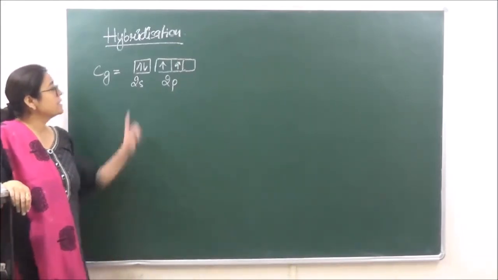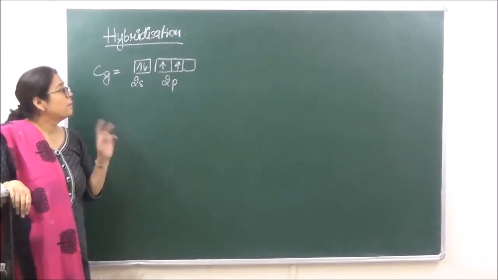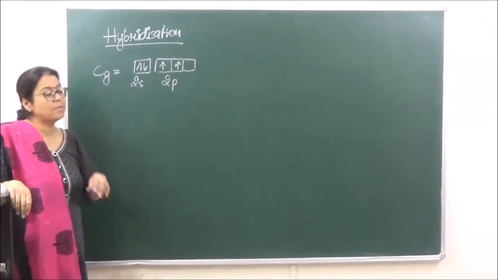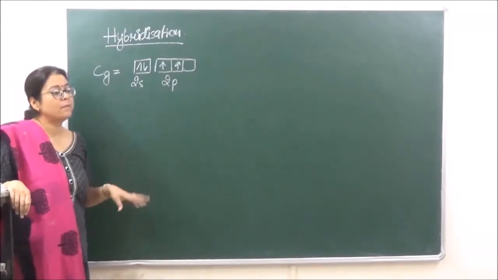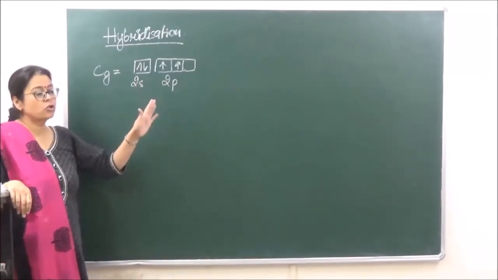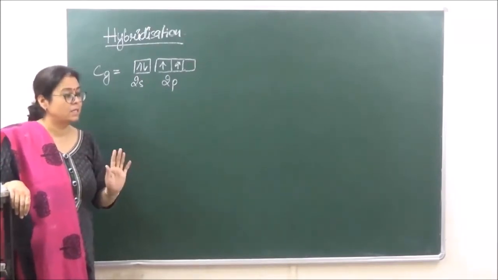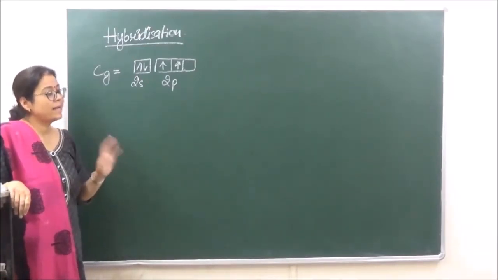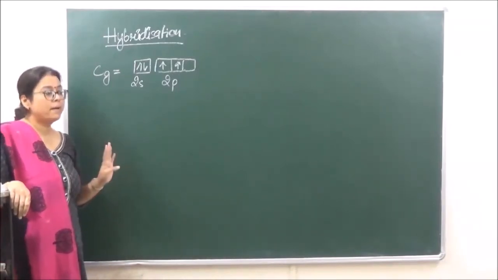So यहाँ पे singly filled जो है, they are only two orbitals. Isn't it? But what do we say? We say that carbon is tetravalent in nature, which means that carbon should form simultaneously 4 bonds. For that, 4 electrons should be single. Unpaired electrons जो होने चाहिए वो कितने होने चाहिए? There should be 4 unpaired electrons.